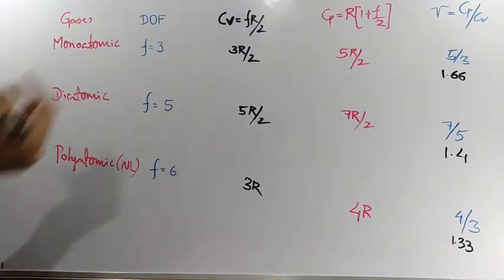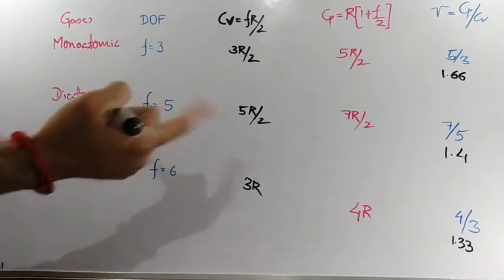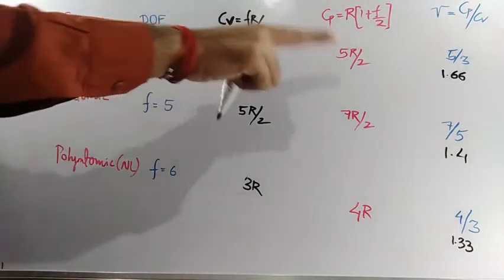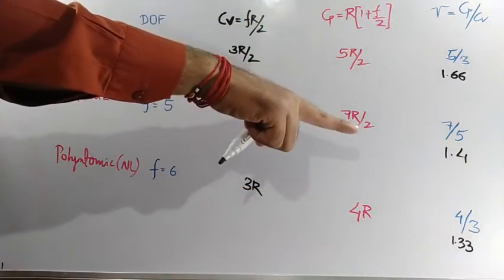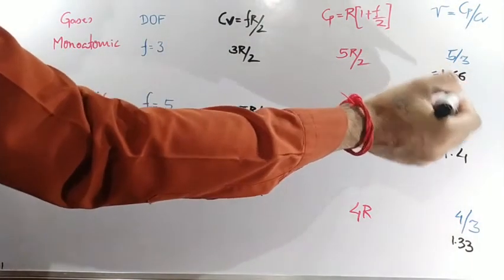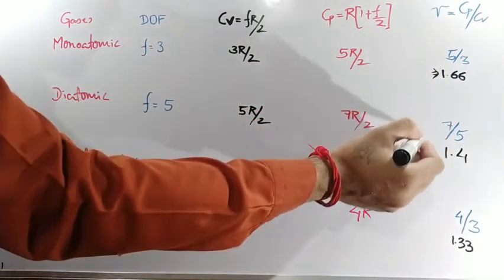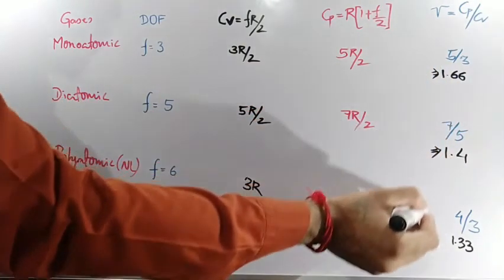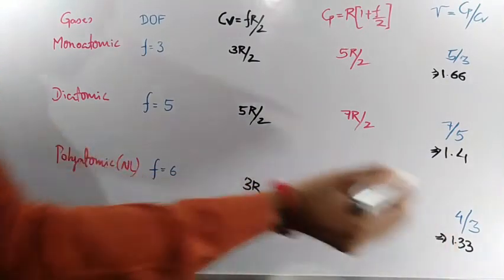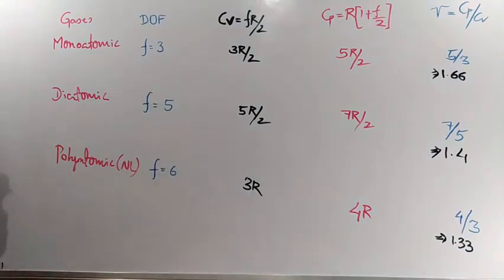For diatomic, the value is 1.4. For polyatomic, the value is 1.33. As atomicity is increasing, the gamma value is decreasing. Clear?